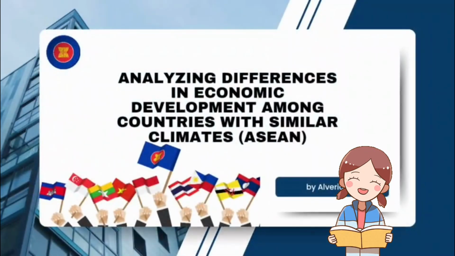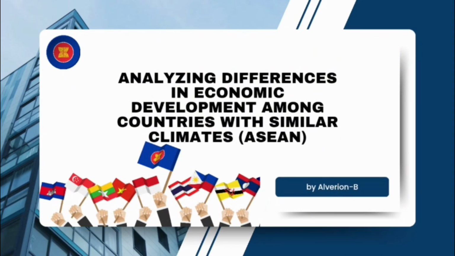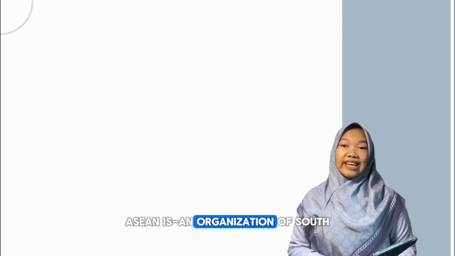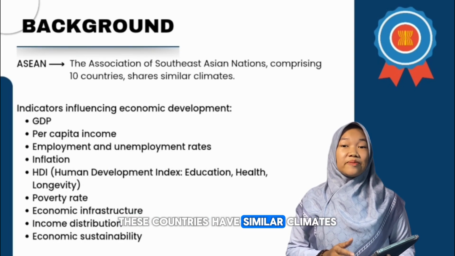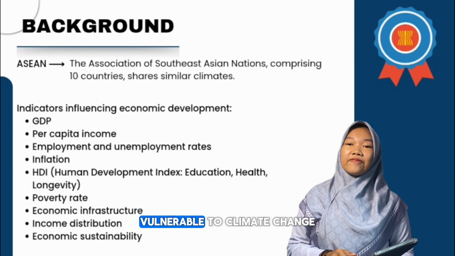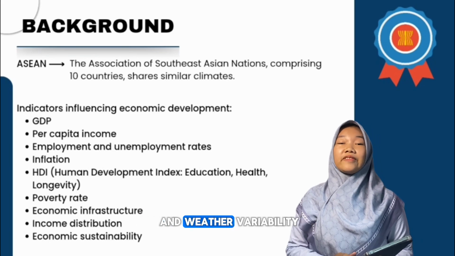In this video, we will discuss analyzing differences in economic development among countries with similar climates, ASEAN. ASEAN is an organization of Southeast Asian countries consisting of 10 members. These countries have similar climates, making them equally vulnerable to climate change and weather variability.